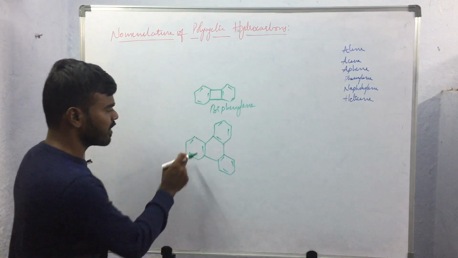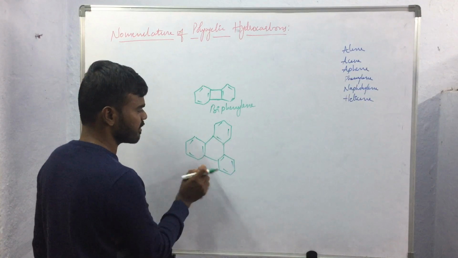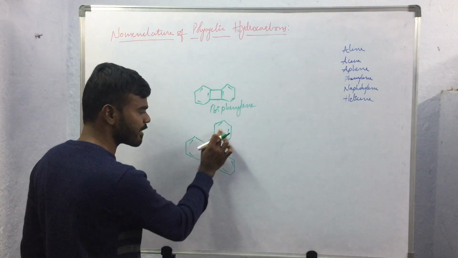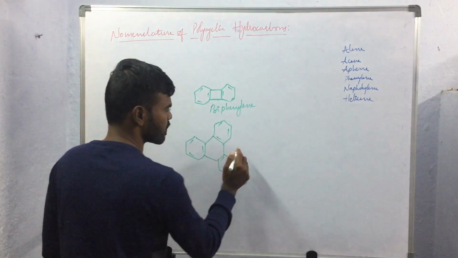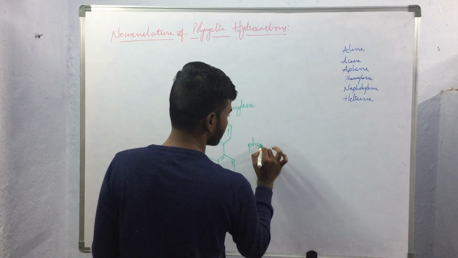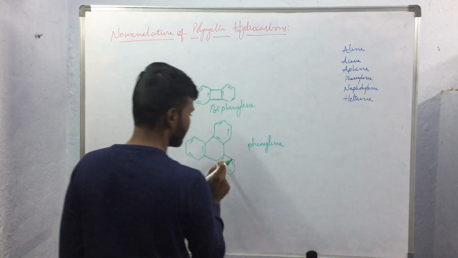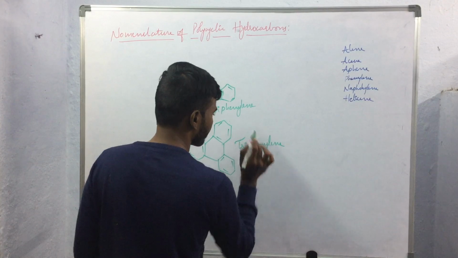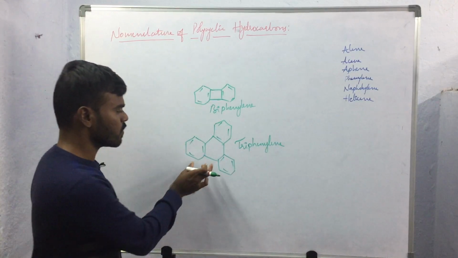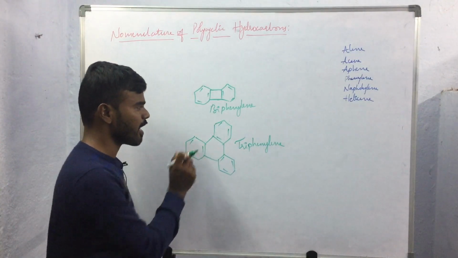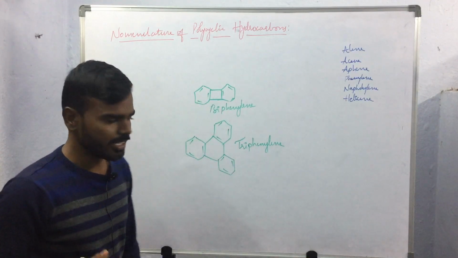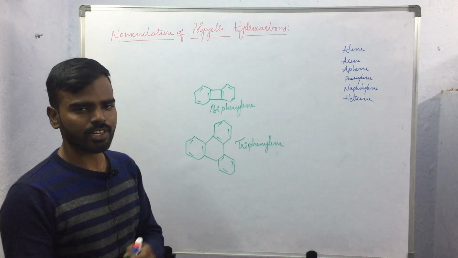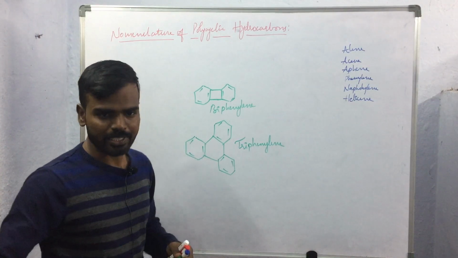In this case, three benzene rings are fused to a homocyclic ring system at alternative positions. So the suffix phenylene will be used and the number of benzene rings, tri, will be used as the prefix. So the name of this compound will be triphenylene. This will be biphenylene. If four benzene rings are fused in such a manner, then that will be tetraphenylene. Like this, we will be naming the compounds.